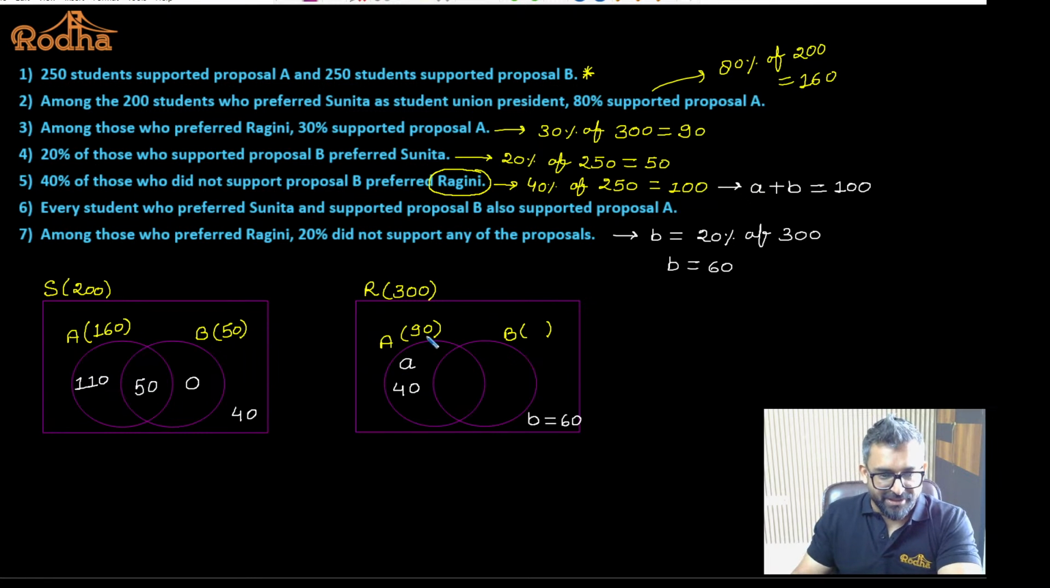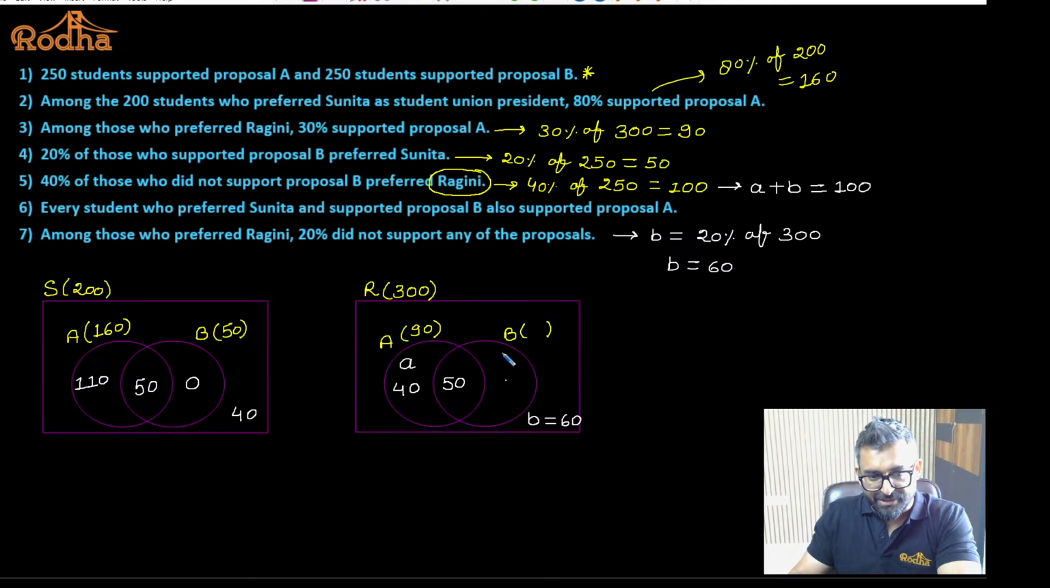Yes. And this is 90. 90 is the value of entire circle. This is 40. This will become 50. Am I right or not? Yes. And what is the total of this Venn diagram? This is 300. This is 90 plus 60 is 150. This is 40 plus 50 plus 60. That will become 150. So if I have to find out this value, I'll subtract 150 from 300.